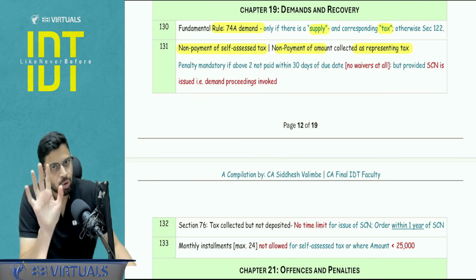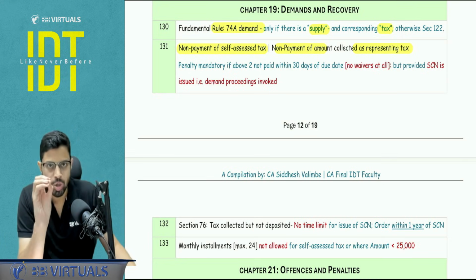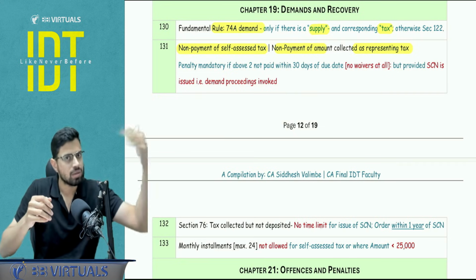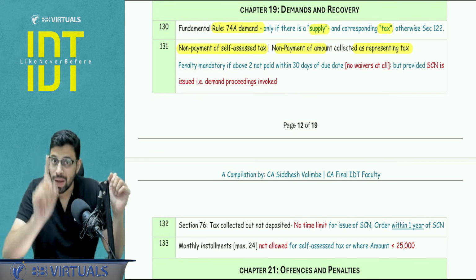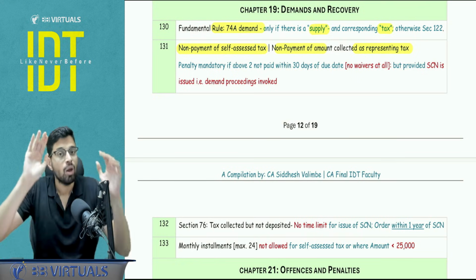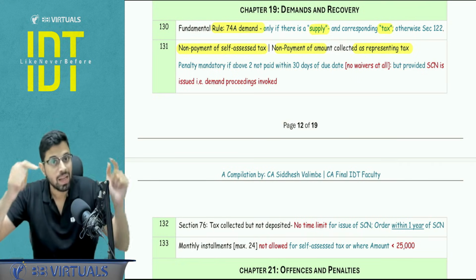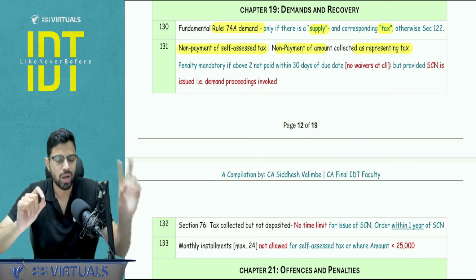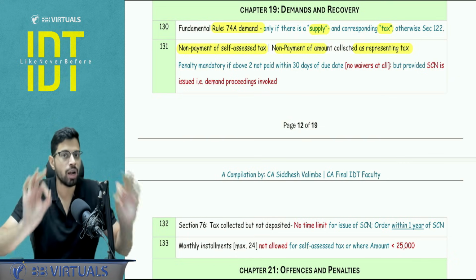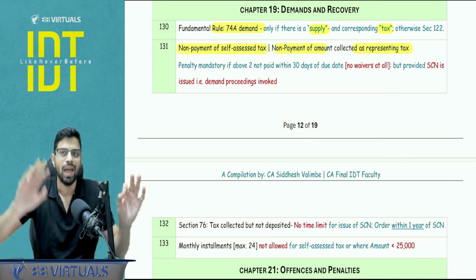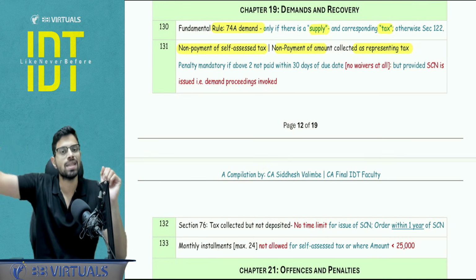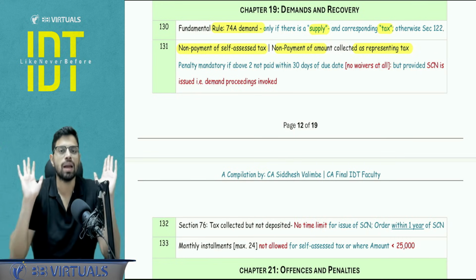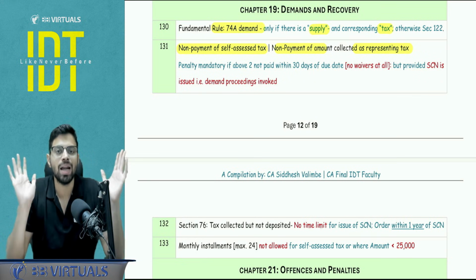Demand proceedings have to be invoked. That is, a show cause notice is required for levy of penalty. Tax and interest, direct recovery is possible. But for penalty, there needs to be a show cause notice. Once the show cause notice is there, I'm repeating this point, if you do not pay these two amounts within 30 days from the due date, and let's say after 2 months a show cause notice is issued for demand related penalty, then you cannot get any penalty waiver.